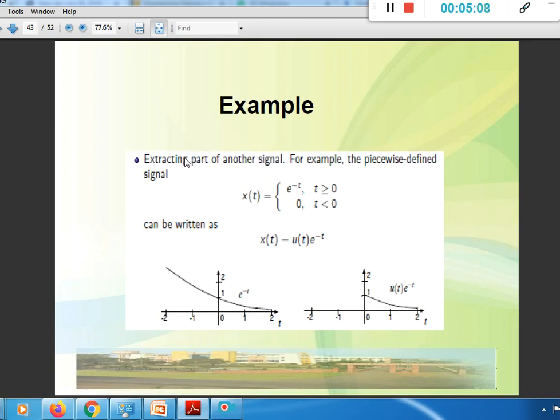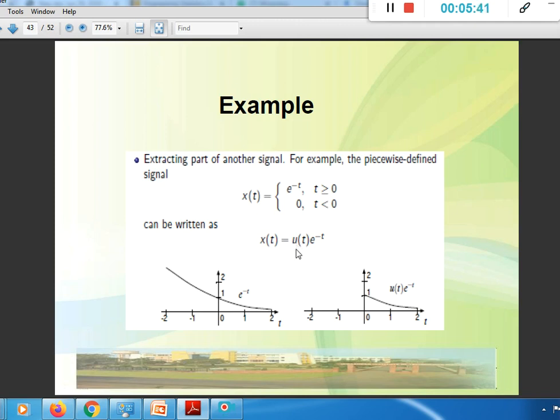An example of this: suppose x of t is given as u of t into e raised to minus t. Then u of t is a step signal whose value is 1 only on the right side, from 0 to infinity, and from minus infinity to 0 its value is 0.